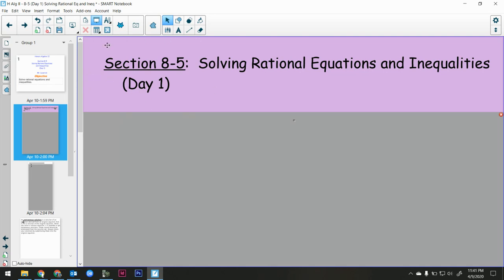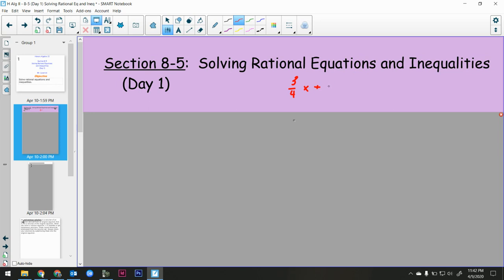Solving rational equations. Now, think all the way back to before we even started this chapter. We did 2 days on working with fractions, right? And that second day we had to solve fraction equations in a unique way. Like if I had 3/4 x plus 2/3 is equal to 1/12.